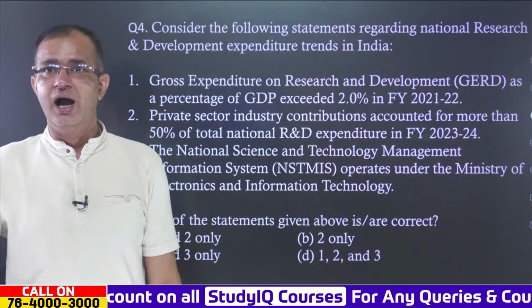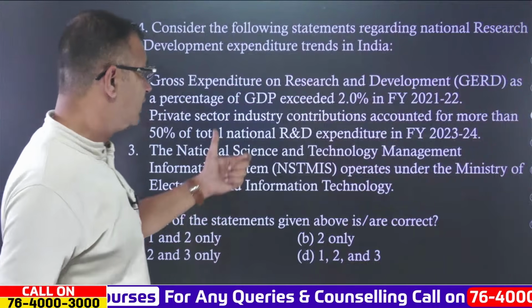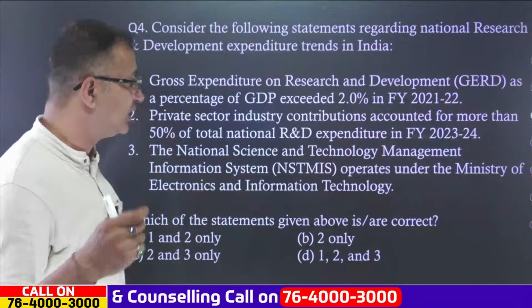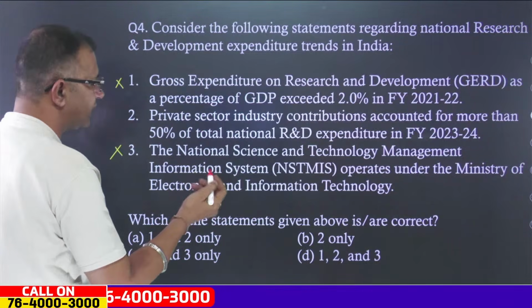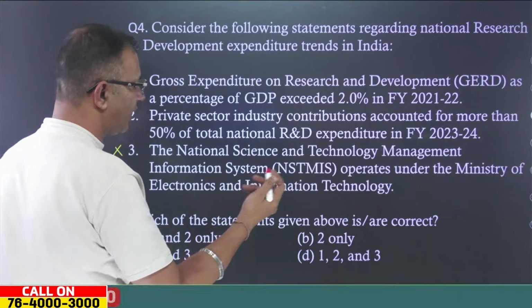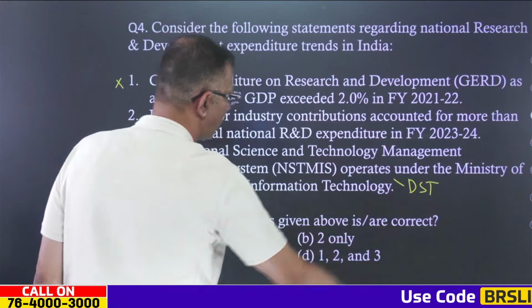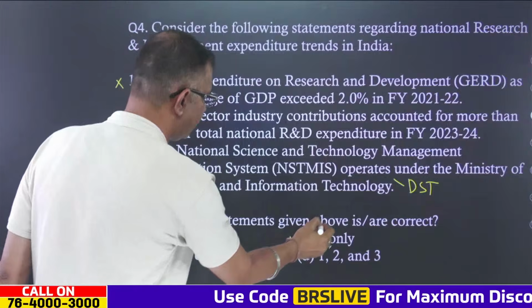So, over here, once again, when it comes to the first one, it is incorrect because when it comes to the GERD as a percent of GDP, it has crossed 0.8%, not 2.0%. And the third one is also incorrect because it operates under the Department of Space and Technology. So, the third one is also incorrect. We have the second that is correct, and that will be the right one.